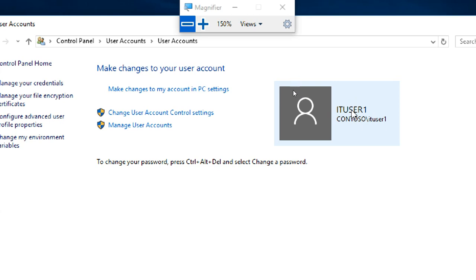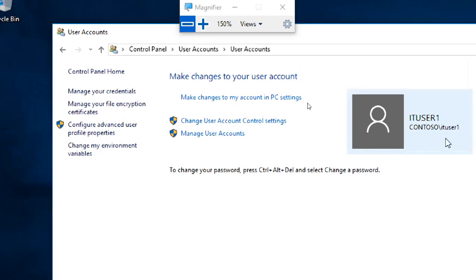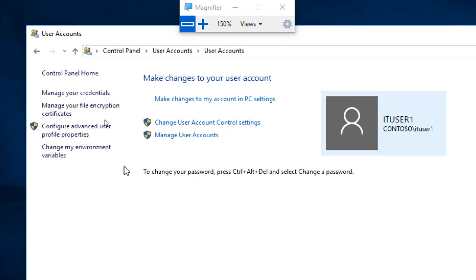What is the current account? IT user one. What is the name? Contoso\IT user one. See, Contoso\IT user one, because it belongs to contoso.com. That is domain related.